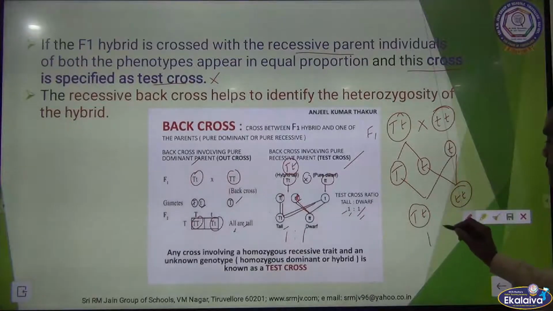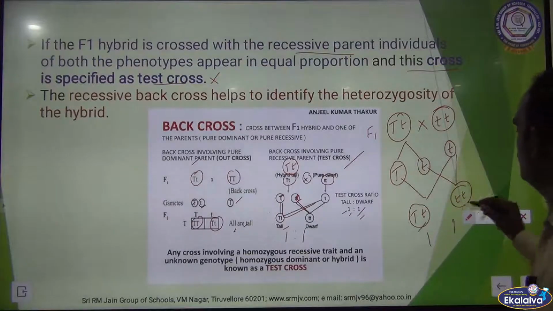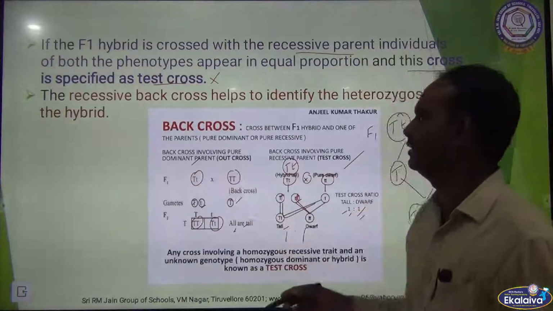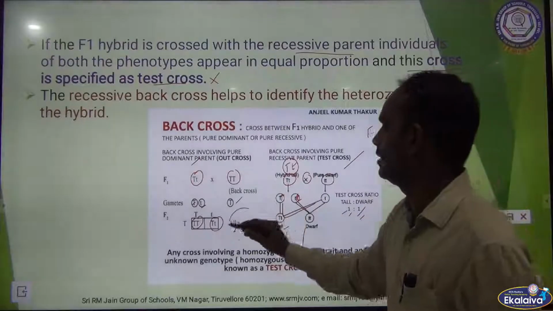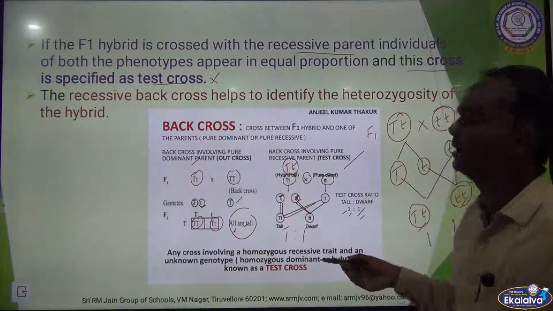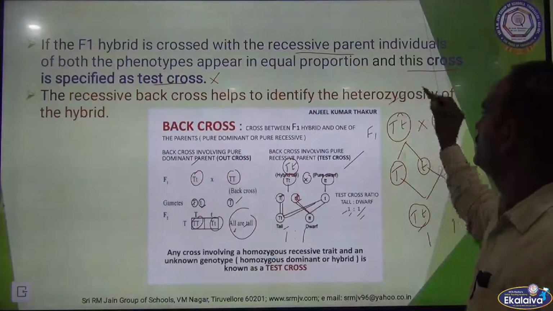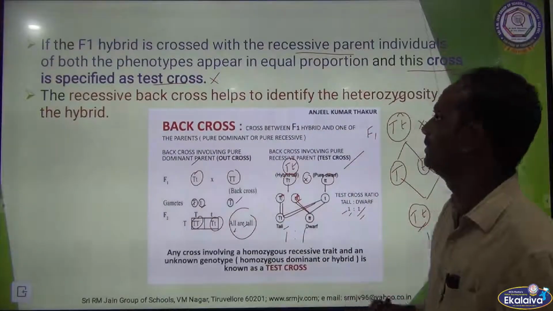So 1:1 ratio, one tall and one dwarf. In case of the cross between dominant parent with F1 hybrid, all are tall only. It is same as that of the monohybrid. See here, the recessive back cross helps to identify the heterozygosity of the hybrid. Clear, children?